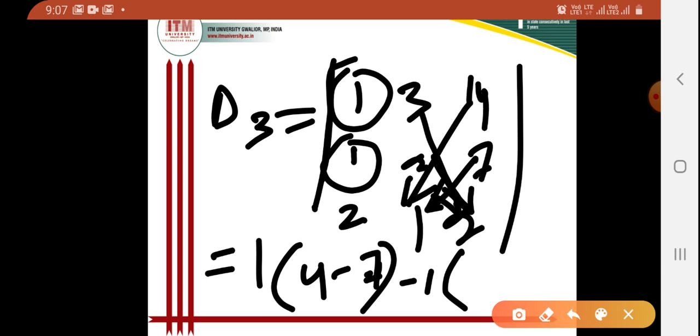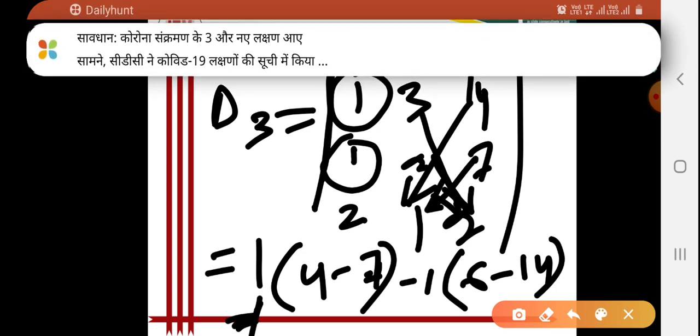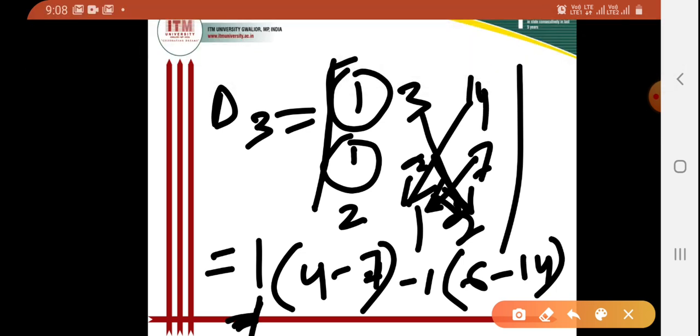So I can write 3 into 2, that is 6. Then I can multiply 14 into 1, so that will be minus 14. So I'll take the difference between that. That is, I can write 6 minus 14, and I'll multiply with 6 minus 14. Then after I can write a plus sign. So I am writing here plus sign. Then what is the element here? That is 2. So plus 2 whole into.